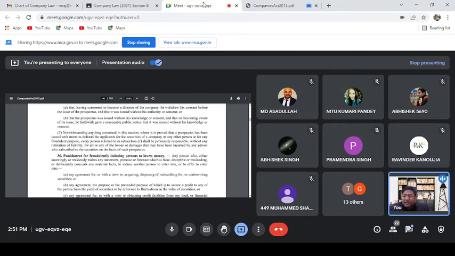A statement is deemed to be untrue if, first, it is false, it is not true. Suppose you said that your company earned 80 crore rupees in the last financial year, but actually it is 70, it is false. And the context is important. Maybe you have said that your company is the highest profit making company in a particular region or category, but it may not be so in the whole category.